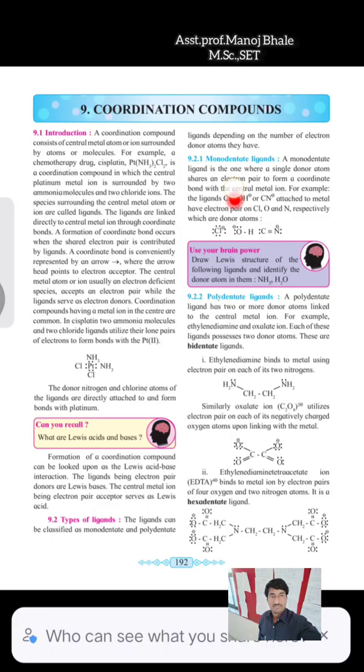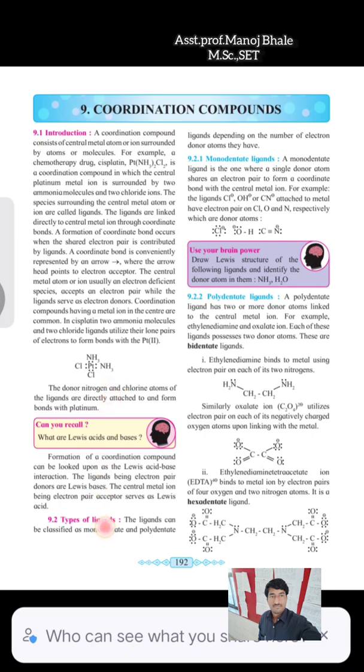In coordination chemistry, what is a coordination compound? One example is platinum, which is surrounded by 4 ligands. All these 4 ligands act as Lewis bases, and the central metal acts as a Lewis acid. A Lewis base donates a lone pair of electrons to the central metal, which here is platinum.